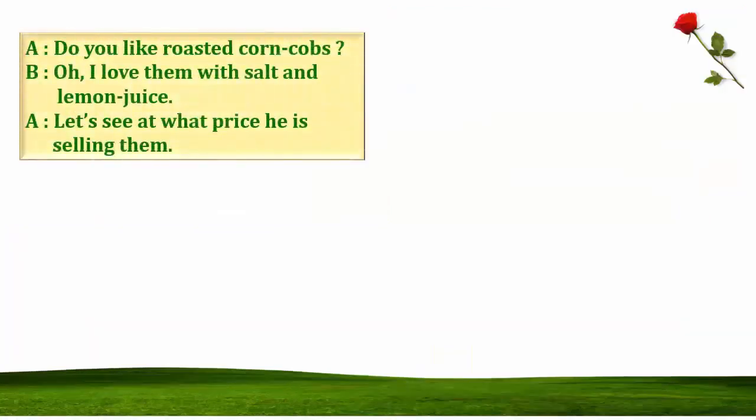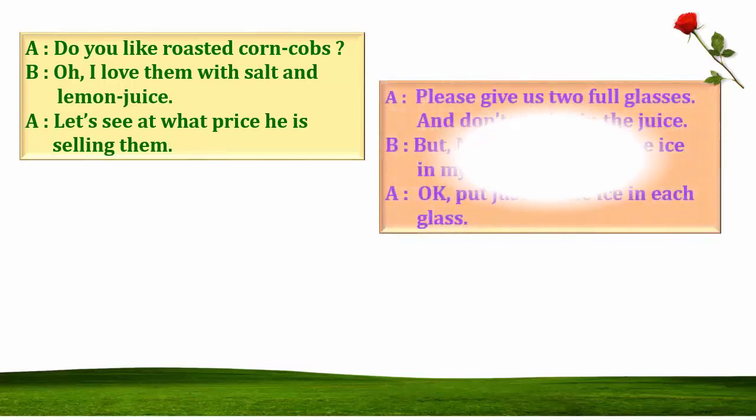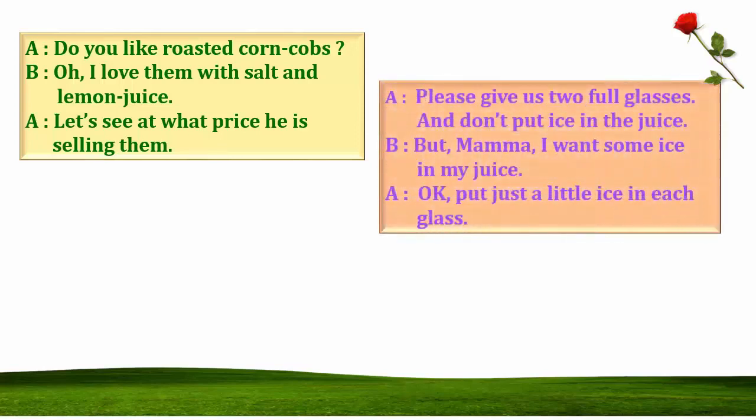The next one is: Do you like roasted corn cobs? Oh, I love them with salt and lemon juice. Let's see at what price he is selling them. The next one is: Please give us 2 full glasses and don't put ice in the juice. But Mama, I want some ice in my juice.